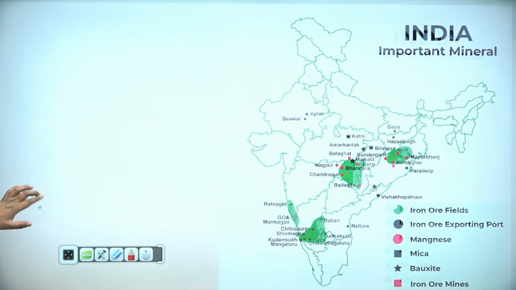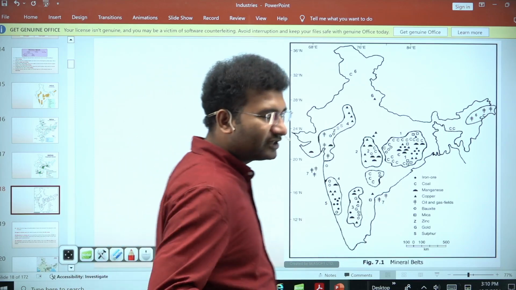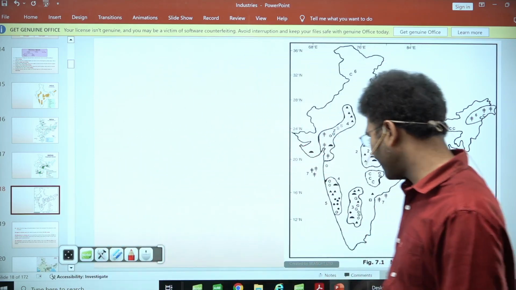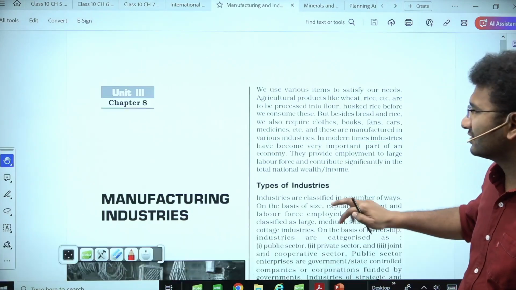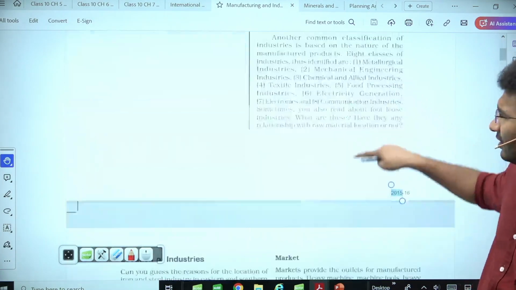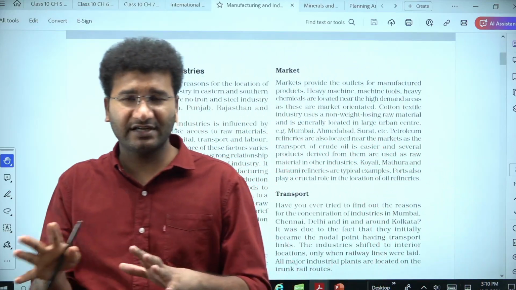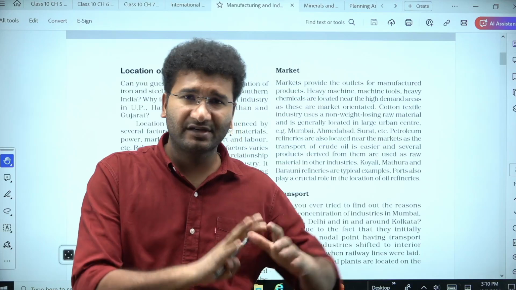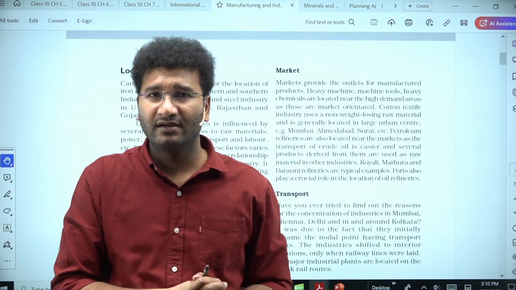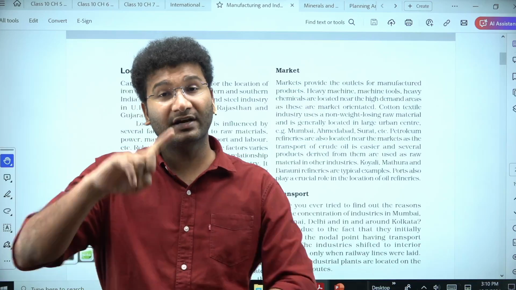Now let's see, for the establishment of an industry, what is the right location? You should also link it with the industry and try to understand, because the chapters are interlinked here. It is also about manufacturing industries. In the manufacturing industries, let's try to link both of them. What are the major factors that are responsible for setting up an industry? Now you learn where this iron is present. Iron is present majorly in 4 major areas. You know that if the iron ore is present there, what are the different kinds of ores?